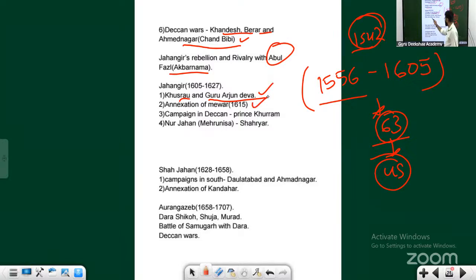He annexed Mewar, and he also sent campaigns. Prince Khurram is nothing but Shah Jahan, who was sent to the Deccan. Even Shah Jahan was waiting for when he would become the next emperor. He was saying, father, make me the next emperor, and his father was saying, I'll make you the next emperor, first go to the Deccan, South India, from Delhi.